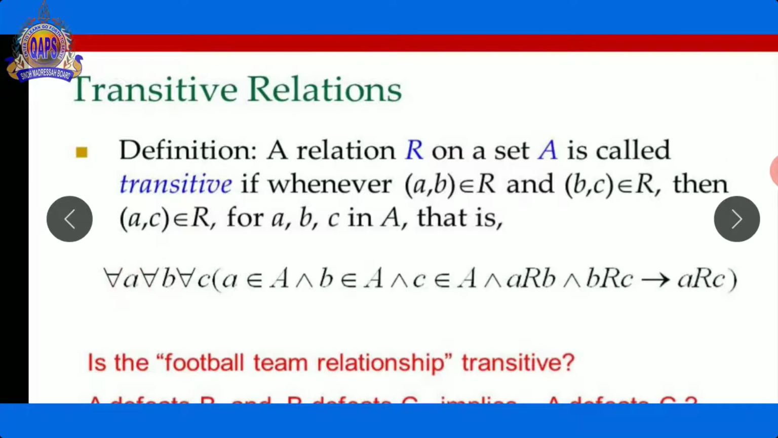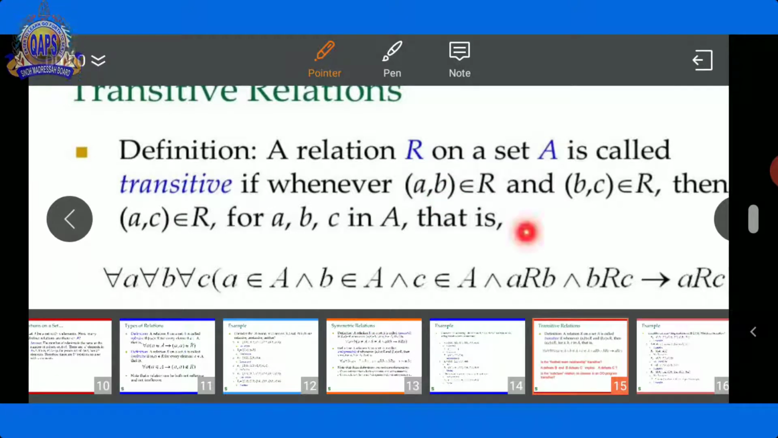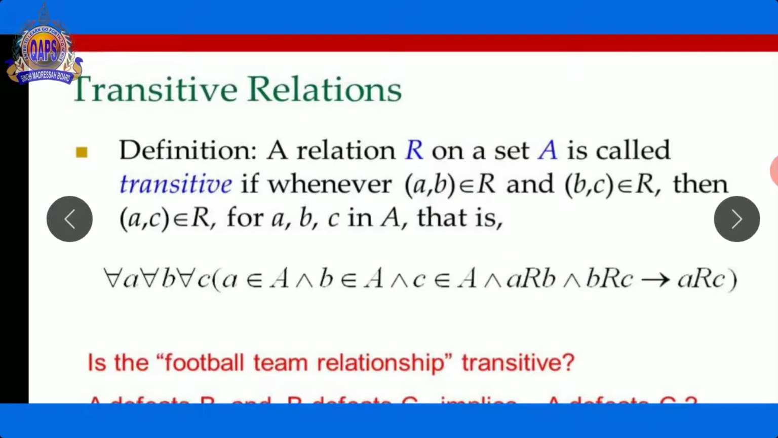That is, for all a, for all b, for all c, a belongs to A, b belongs to A and c belongs to A, because we have already discussed that these are three numbers a, b and c in A. In this ordered pair, A is related with B, so we write a R b, and in this ordered pair B is related with C, so we write b R c, between the two numbers b and c.